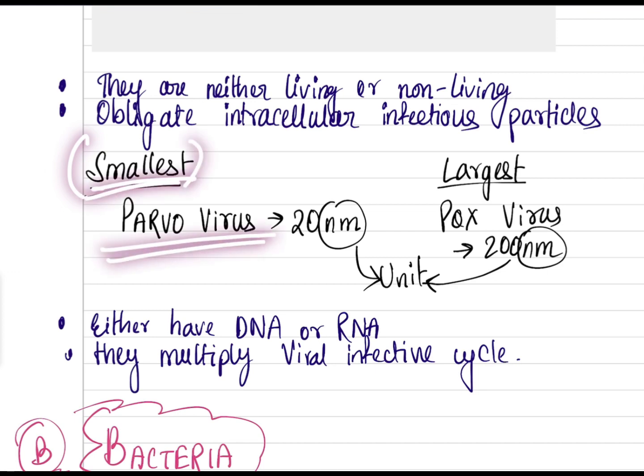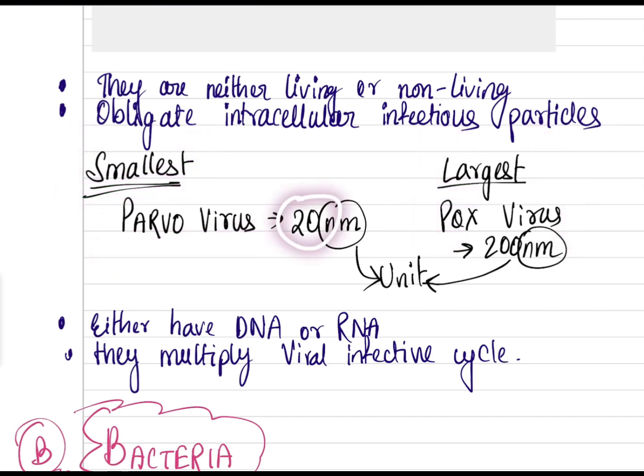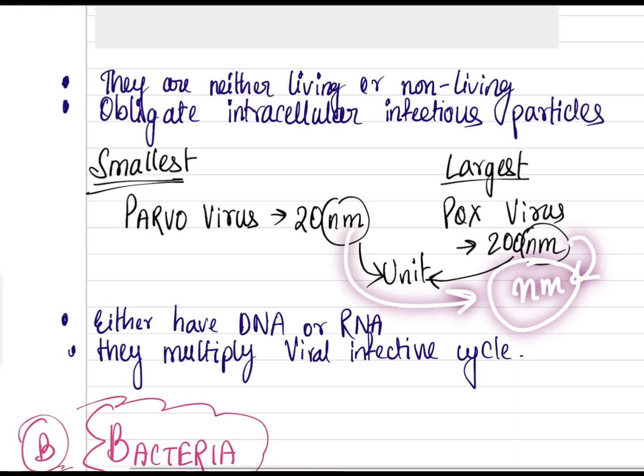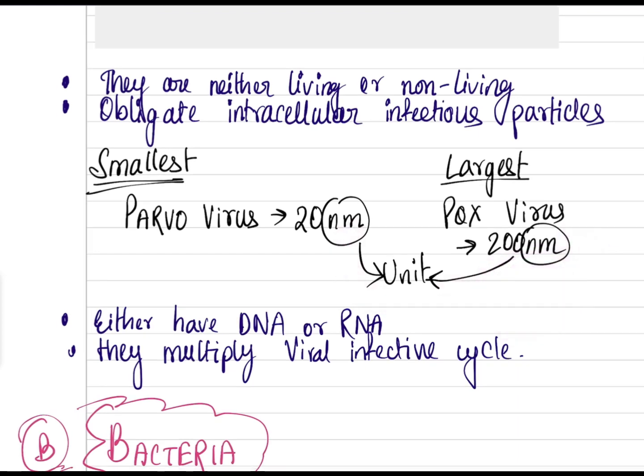Now let us know what is the smallest. The smallest is the parvovirus and the largest is the pox virus, which causes smallpox. Parvovirus is 20 nanometers and pox virus is 200 nanometers. Viruses are measured in nanometers; this is the unit of size in which they are measured.